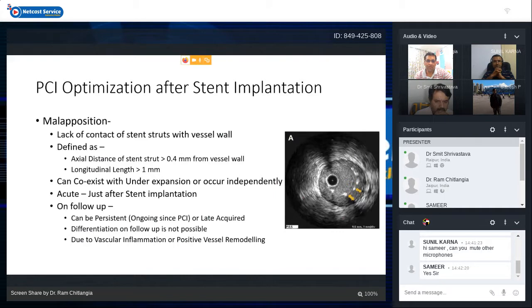It can occur acutely just after stent implantation, and we may not know if we do not do some kind of imaging, and we can get to know later when we have some device failure on follow-up. Or it can be on follow-up, which can be persistent, which is ongoing since the PCI, since the implantation of the stent, or it can be late acquired malapposition due to the positive remodeling of the vessel. So differentiation on follow-up, whether it is persistent since implantation or it is acquired late, is not possible, and it is usually due to vascular inflammation or positive vessel remodeling.